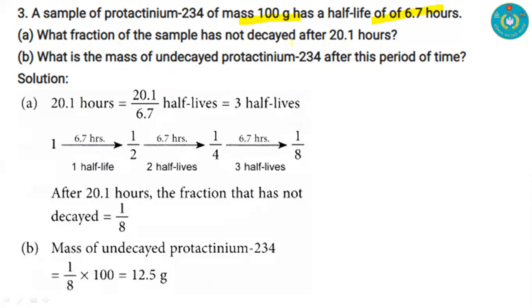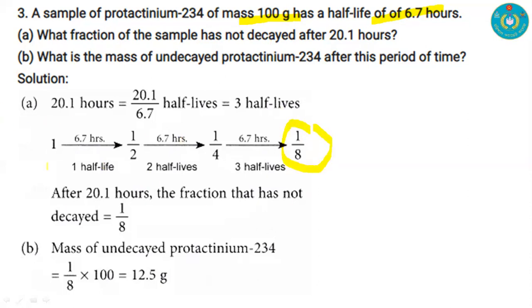If we divide the total time by the half life, we get the total number of half lives, that is 3 half lives. Previously we also discussed that after 3 half lives, 1/8 of the intact atoms will remain undecayed.